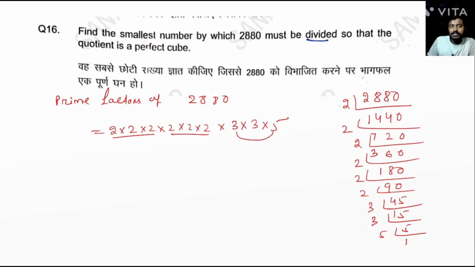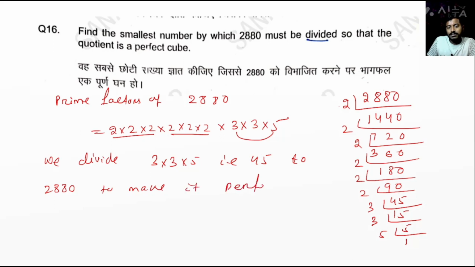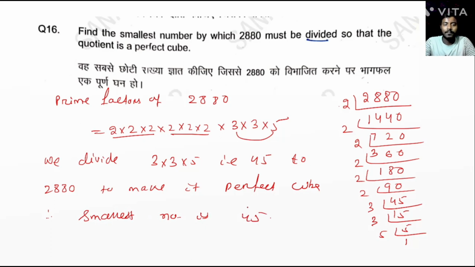We divide by 3 into 3 into 5, that is 45, to 2880 to make it a perfect cube. So the smallest number is 45. Okay. Next question.